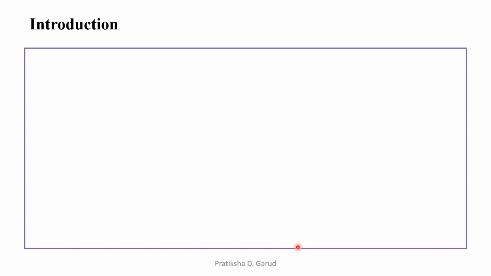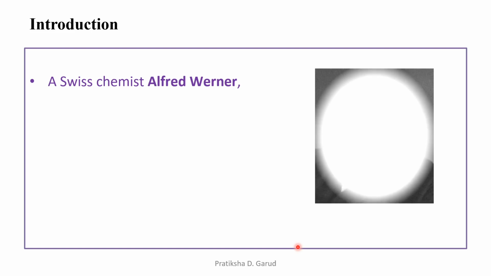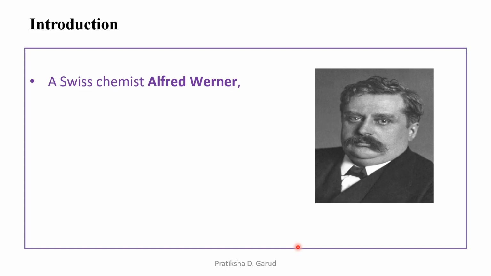As the name suggests, this theory is given by the scientist Werner. It is given by a Swiss chemist Alfred Werner. So this is the picture of Alfred Werner.